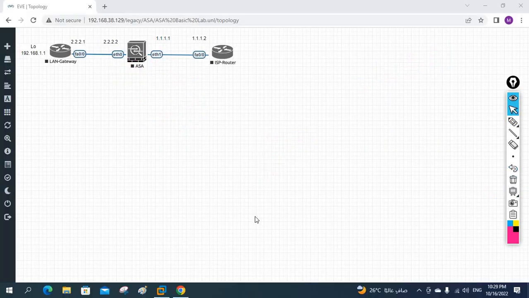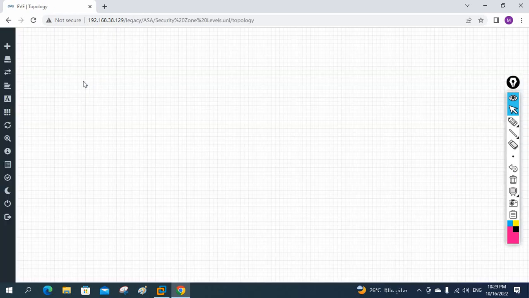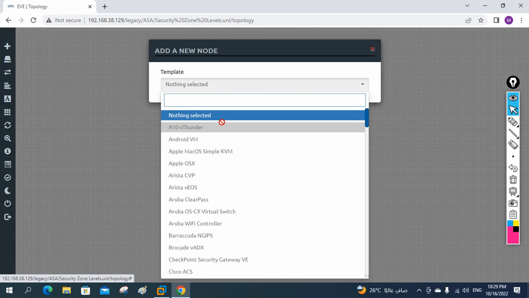Let's design the topology. So what I will do here, let me create a new lab. We can give any name, whatever name you want to give. I can write something like lab time, or maybe we can give security level, any name. Let me write here security zone level. Okay, this is the lab name I am giving. You can give anything. After that I will select the ASA firewall.